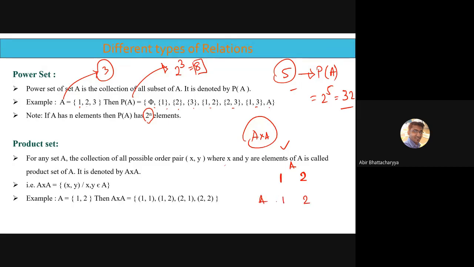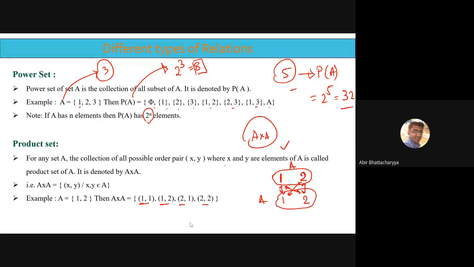Okay. So I will do cross product, right? I will do crossing. Crossing means how many orders are possible? 1,1; 1,2; 2,1; 2,2. These are the possibilities, and that is how we can calculate.